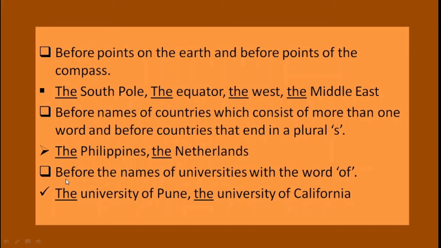The next rule is you can use the before the names of universities with the word of. See, the University of Pune or the University of California. So if the name of the university contains the word of, you have to use the article the.